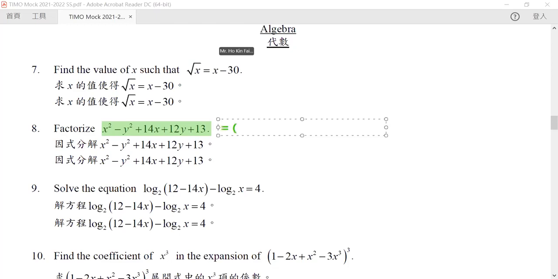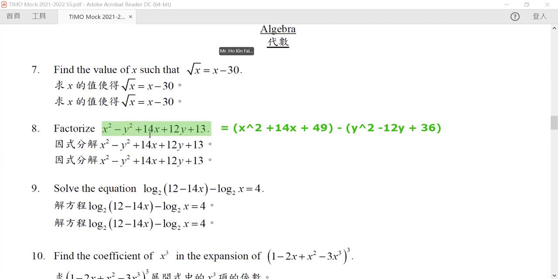We can rewrite it as x squared plus 14x plus 49 minus y squared minus 12y plus 36. You see, the things on our left-hand side are the same as the things on our right-hand side.